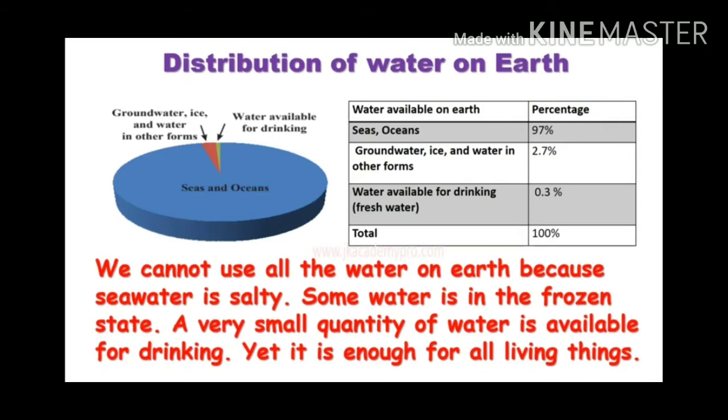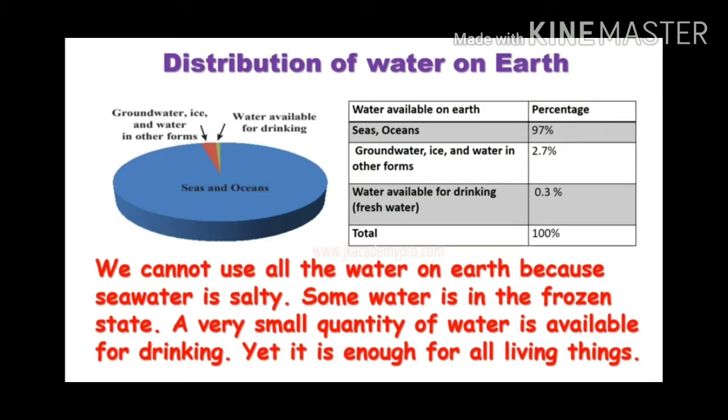You can see in this image the distribution of water on the earth. Water available on the earth in percentage. You can see in the first column, seas and oceans have 97% water.